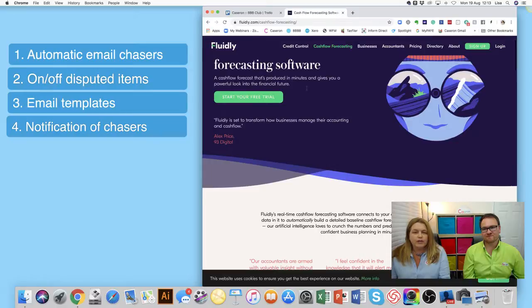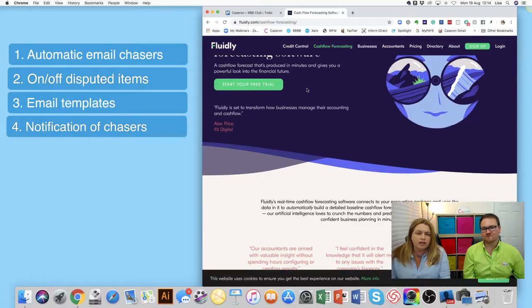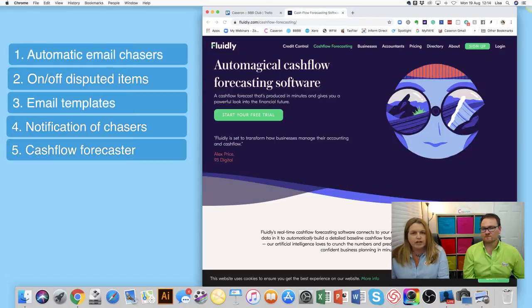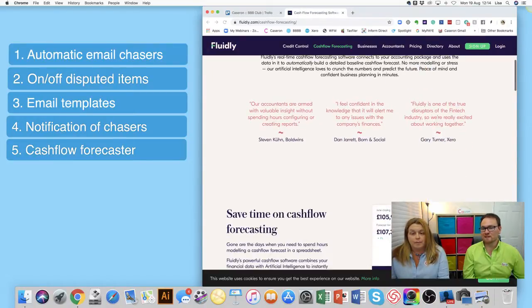Now, the cash flow forecasting, according to Fluidly, it's auto magical cash flow forecasting software. So it's a cash flow forecast that's produced in minutes and gives you a powerful look into the future. So this cash flow forecaster is gold dust. Yeah, you don't find many of these lying around.